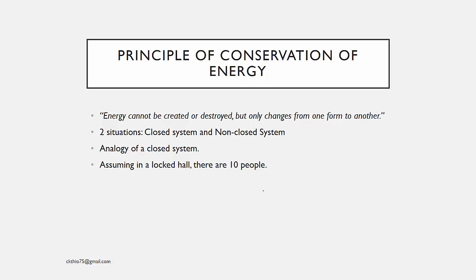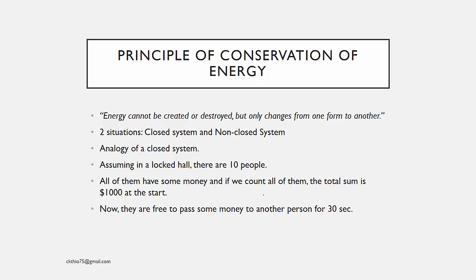Assuming in a locked hall there are 10 people, and all of them have some money, but if we count all of them, the total sum is actually $1,000 at the start. So right now they are free to pass some money to another person for the next 30 seconds. And after 30 seconds, they hold on to whatever amount they have in hand.